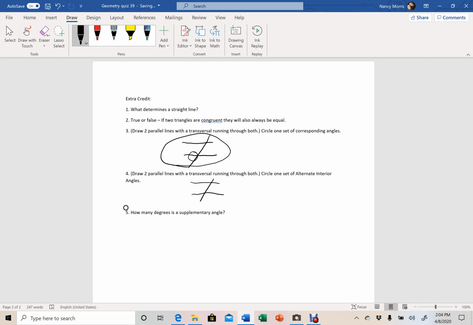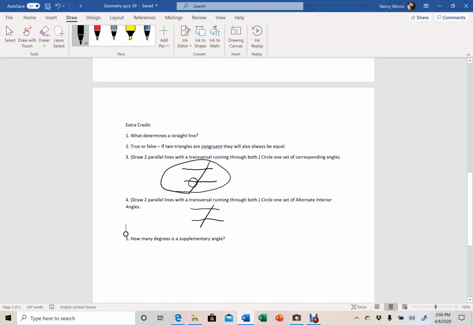And then for number 4, the same thing. You're going to draw another one of these, only we're looking for alternate interior angles, okay? So circle your alternate interior angles. And then the last extra credit, how many degrees is in a supplementary angle? And that should be fairly easy. So there's some extra credit for you that you can do.